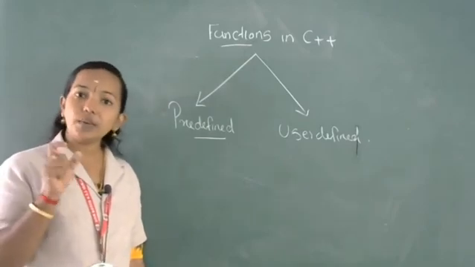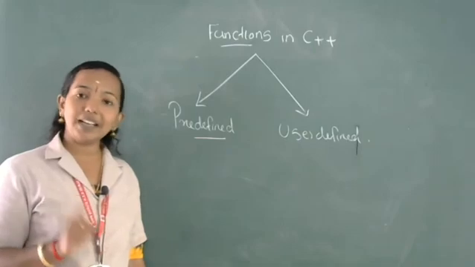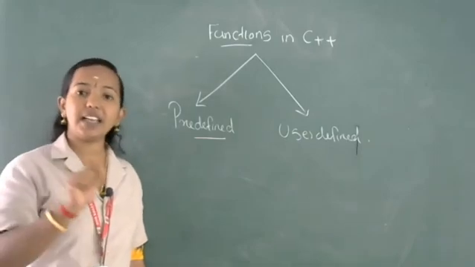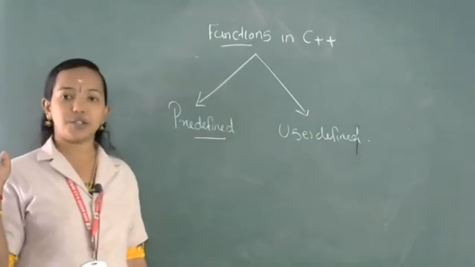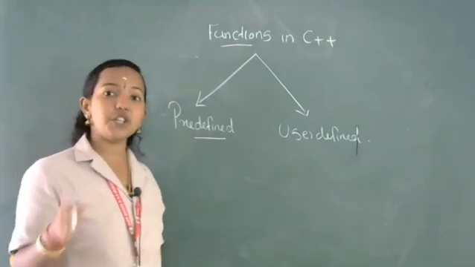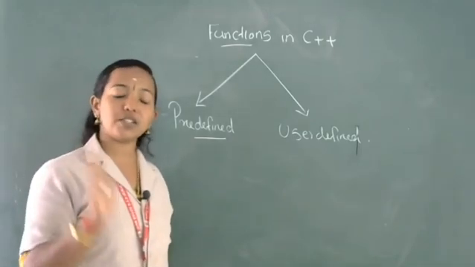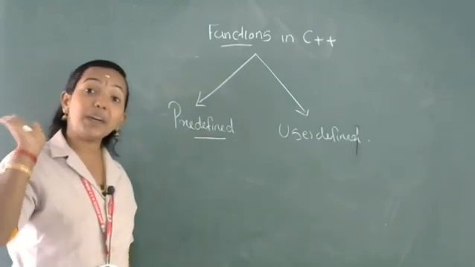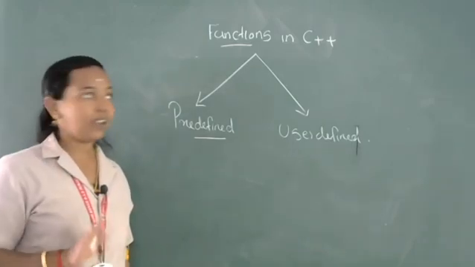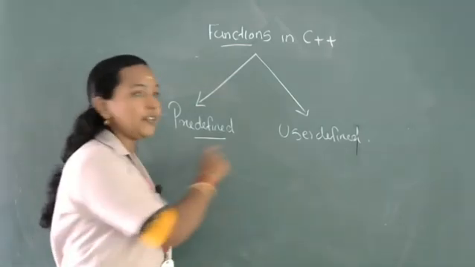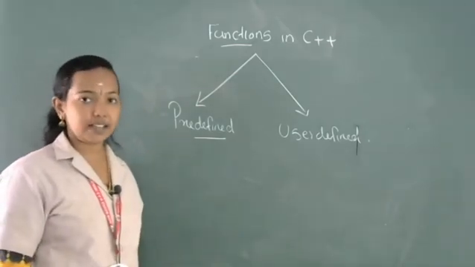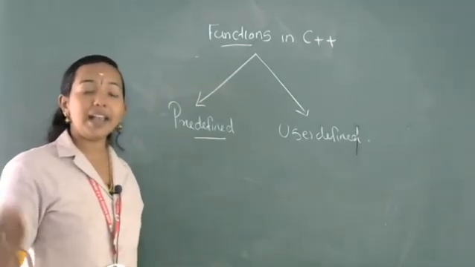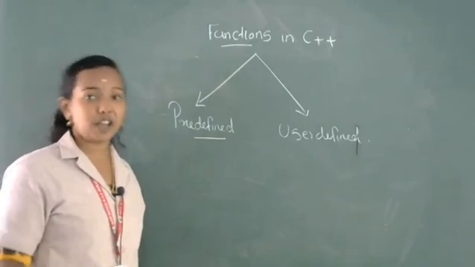So when we include that particular header file, the compiler will automatically identify the gets function and puts function. You don't have to write the definition or meaning to the compiler because it's already identified by the compiler. That means it is already predefined. That kind of function belongs to the predefined function category, predefined function or compiler defined function.